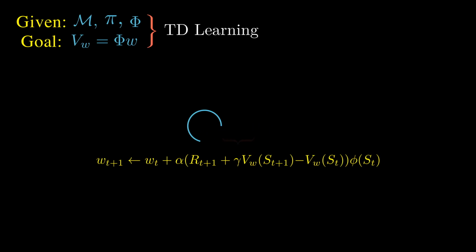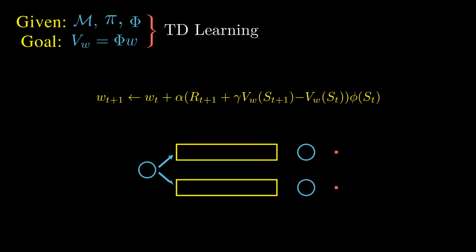To see this, consider the task shown. Here, an agent starts in a fully observable state and chooses one of the two available actions. Each action leads to a different long-term outcome, but the agent navigates through states that look similar before observing this outcome. This setting poses two challenges. One, the starting state and the outcome state are temporally distant. Therefore, an efficient mechanism is required to propagate the credit between them.